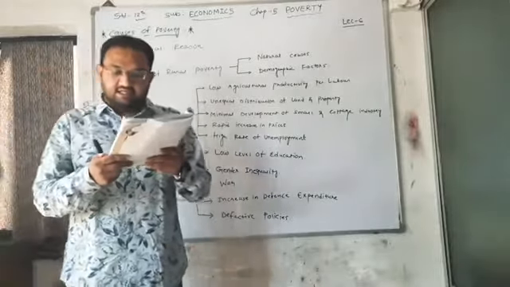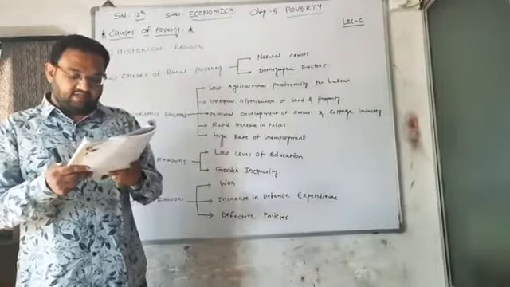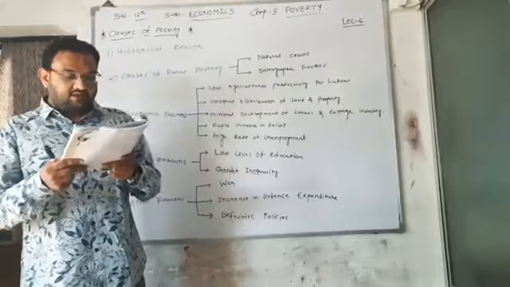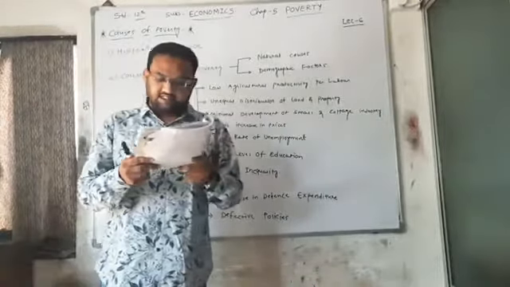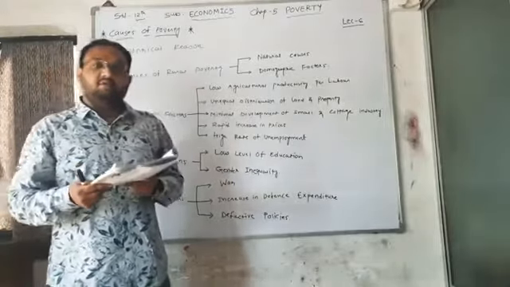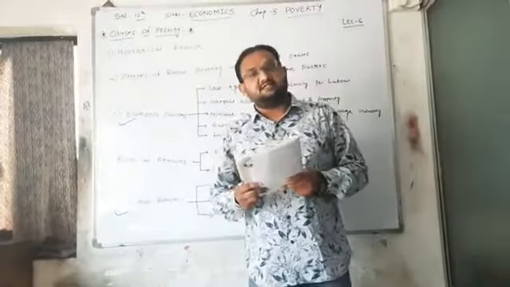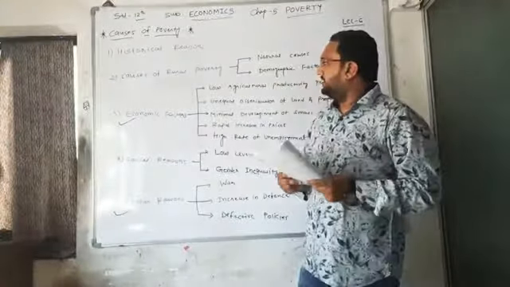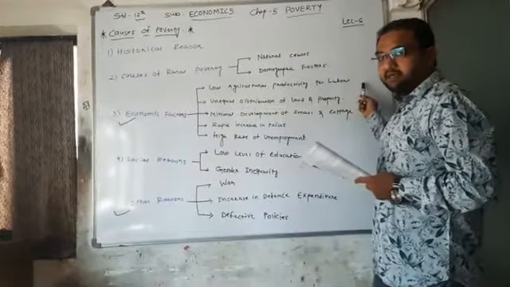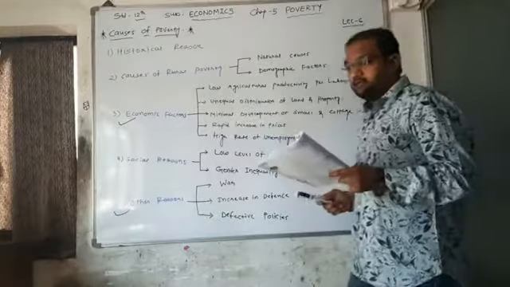So these are the reasons: poor irrigation facilities, insufficient technology, lack of education and training, low rate of investment, and heavy load of population, which result in low agricultural productivity. So the income of farmers remains low and poverty increases. Because of all these reasons, the income of the farmer is very less, and that results in poverty. So that was the first point, that is low agricultural productivity per labor. Now the second one is unequal distribution of land and property.